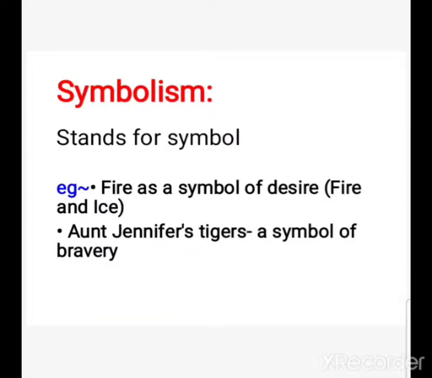Next is symbolism. Symbolism, as the word indicates, stands for symbol. In the 10th class, the poem is Fire and Ice. Fire is taken as a symbol of desire. So it indicates the symbolism poetic device. And in +2 class, the poem is Aunt Jennifer's Tigers, and these tigers that are made by Aunt Jennifer on the screen with wool are a symbol of bravery. So the poetic device used is symbolism.